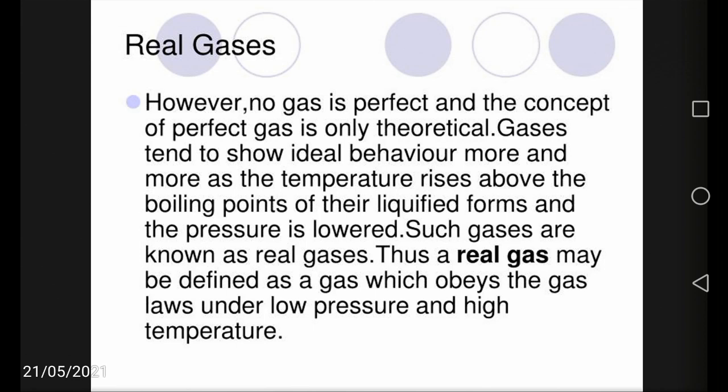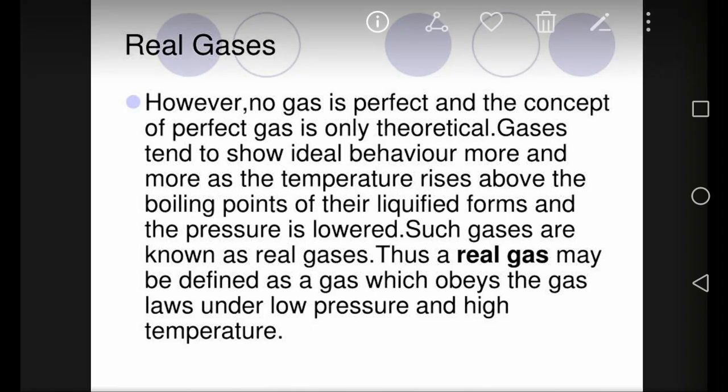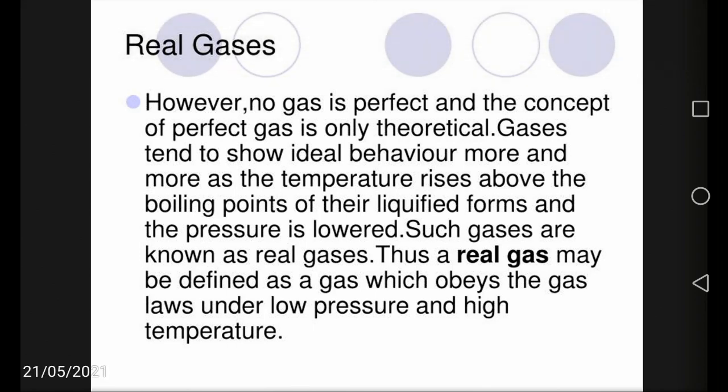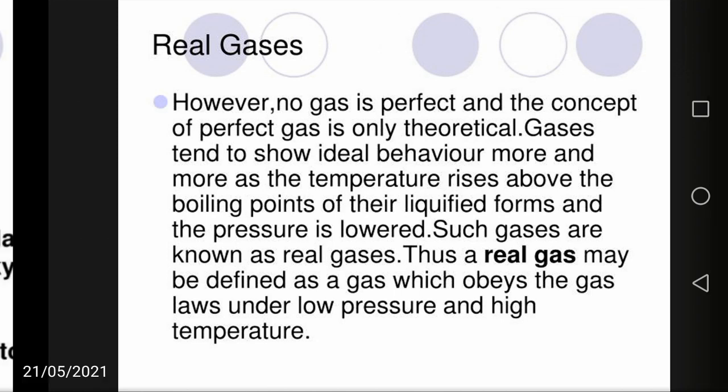Note that the real gases obey the gas laws under low pressure and high temperature. Gas laws means what? Gas laws are nothing but Boyle's law, Charles' law, Gay-Lussac's law and Avogadro's law, which are used to derive the ideal gas equation, or the perfect gas equation, PV = nRT. That means the PV = nRT equation is obeyed by the real gases only under low pressure and at high temperature.